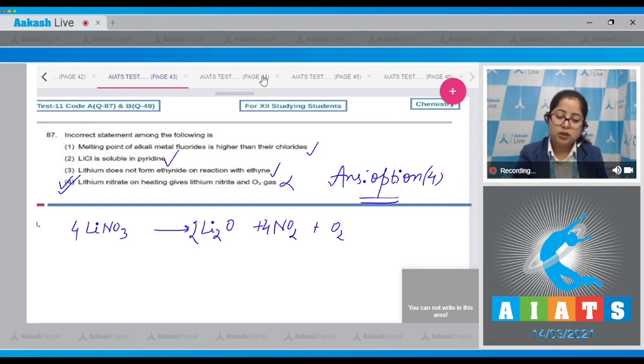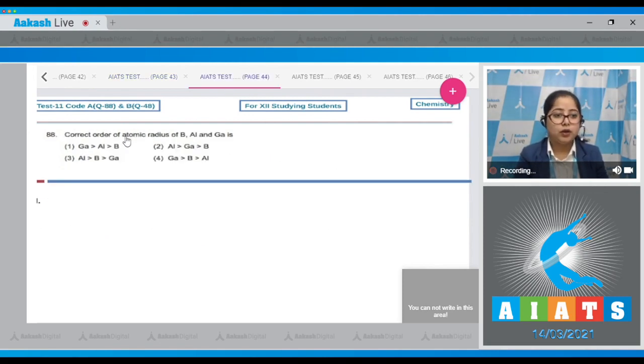Moving to the next question, which is question number 88. The correct order of atomic radius of boron, aluminium and gallium is. Students, in general, on moving top to bottom, the atomic radius increases, but in the case of group 13 elements, the atomic radius of gallium is less than that of aluminium because of poor shielding of d electrons. In the case of gallium, 10 d electrons are already filled, and because of the poor shielding effect of those d electrons, the effective nuclear charge in gallium increases.